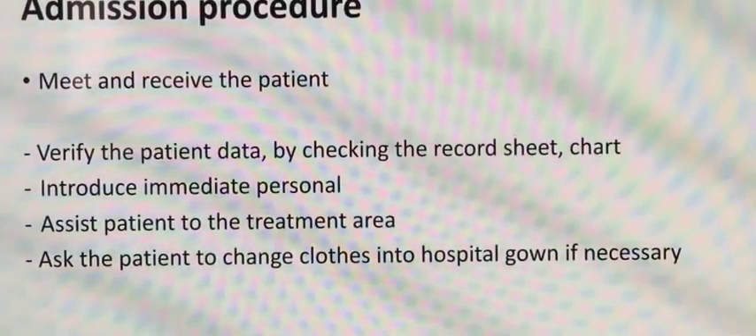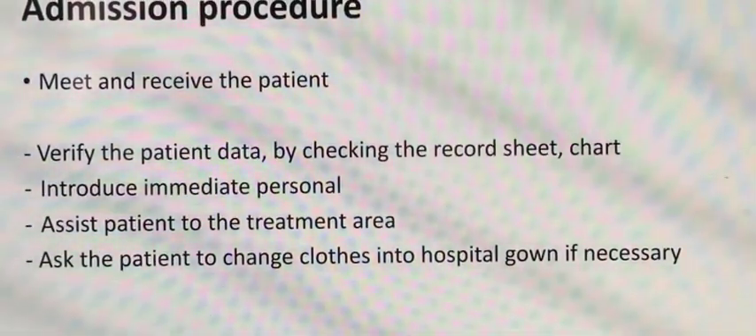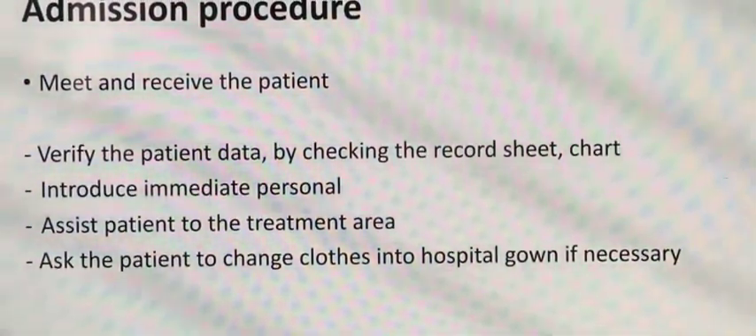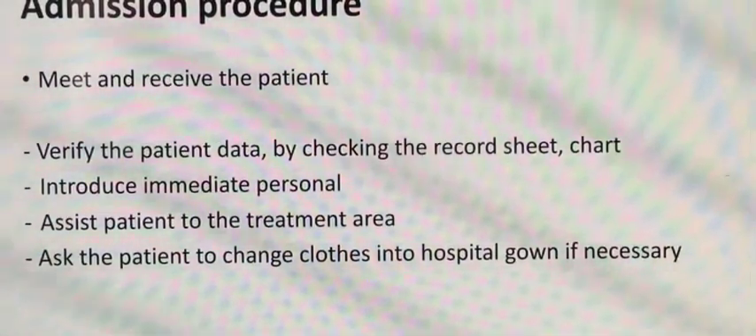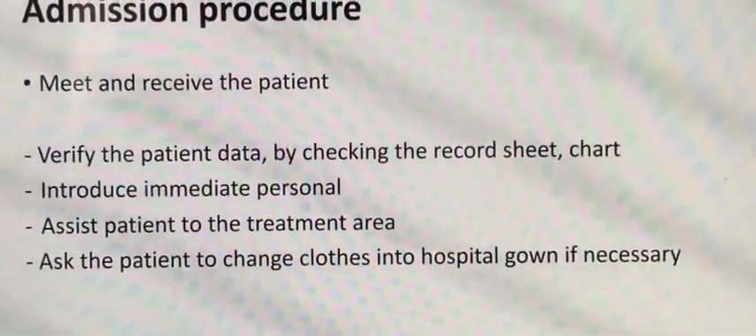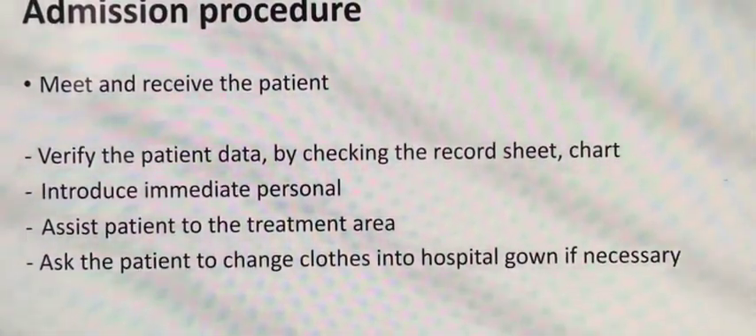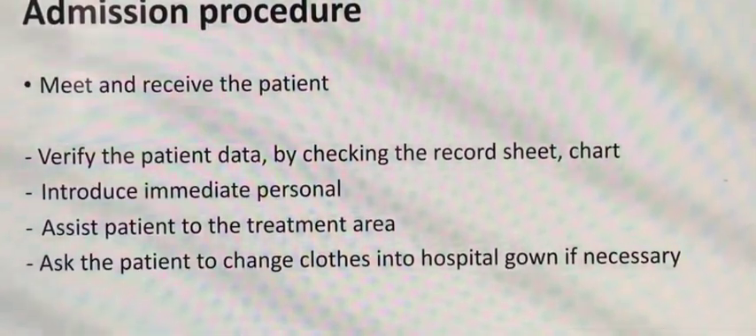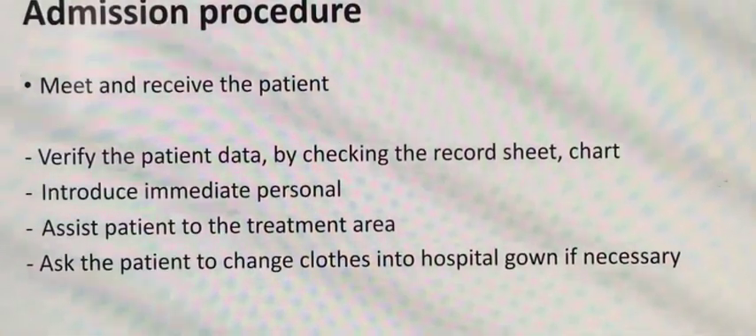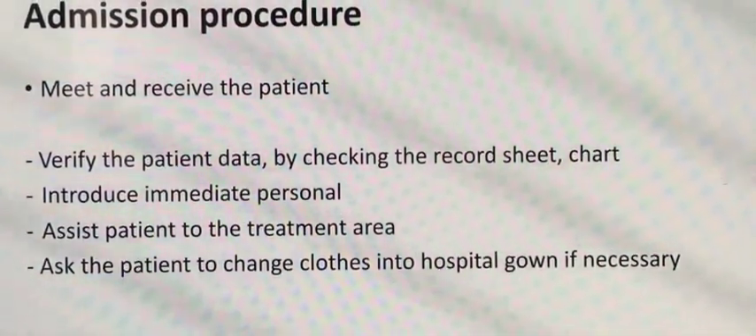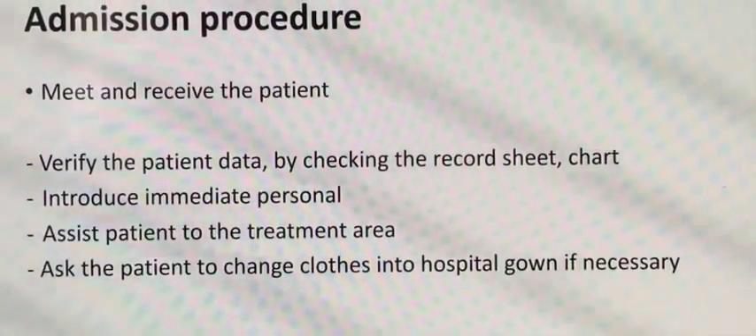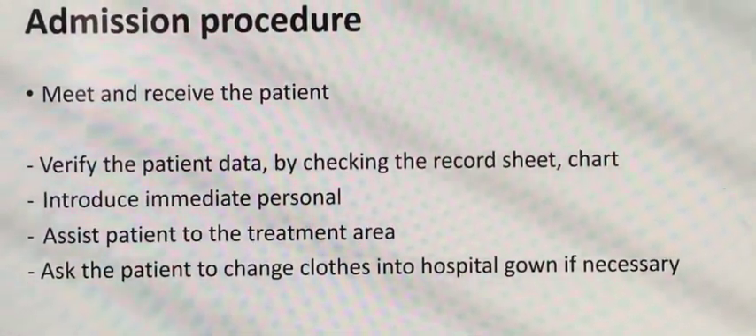So now the admission procedure: how it is done. First, meet and receive the patient. After everything is done, the unit and all its preparation, when the patient shifts to the cabin, you have to meet and receive the patient. Verify the patient's data by checking the record sheet and chart, and introduce immediate personnel.